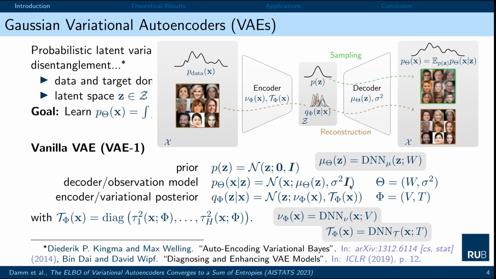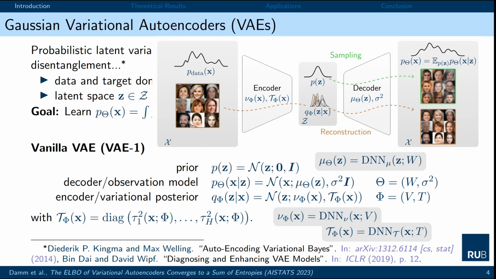Let us discuss one or two aspects of variational autoencoders. In contrast to autoencoders, the mappings that are learned by encoder and decoder are by definition stochastic. That is, a data instance is encoded as some Gaussian distribution in latent space, and mean and covariance are estimated by the encoder. We can then sample from that to thereafter decode it back to data space. In the ELBO, we have a KL divergence that tries to ensure that these embeddings in latent space are close to the predefined prior, such that after training, we can sample from this prior and decode those latent codes in order to obtain new data instances.